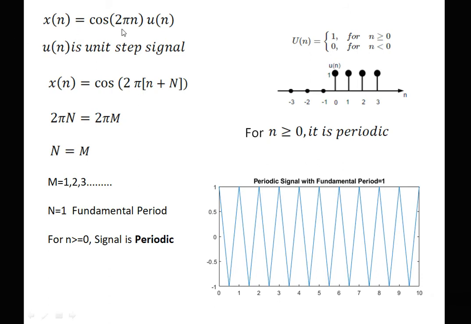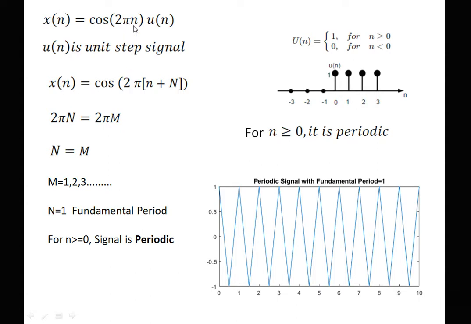x of n is equal to cos of 2 pi n into u of n. This is an example. We want to check whether the signal is periodic or not periodic. Now see, the signal is multiplied by u of n. Now u of n is nothing but the unit step signal, whose value is 1 when n is greater than or equal to 0, otherwise it is 0. So the signal is present on the positive side and absent on the negative side. Now we will check the signal periodicity only for the positive side.